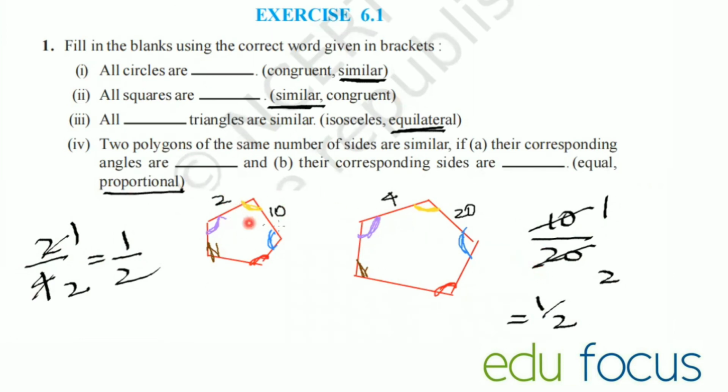Now, when the sides are proportional and angles are the same, then we call them similar. So here the answer is: when the corresponding angles are equal and the corresponding sides are proportional, then they are similar. Hope you understood this. So let us go to exercise 6.2, next questions. Okay, thank you.